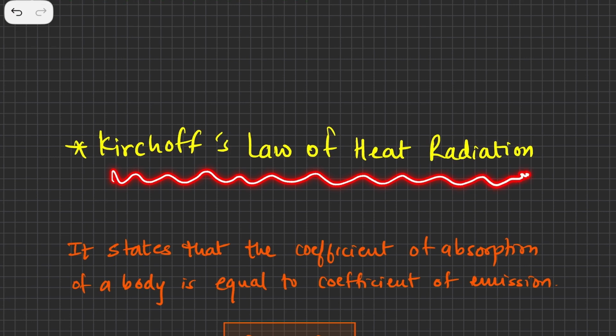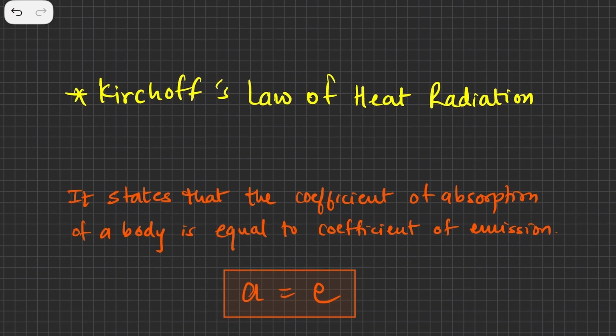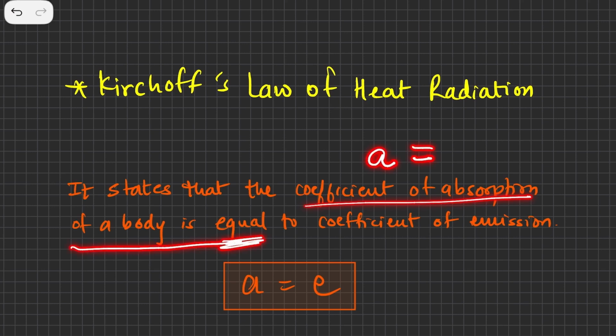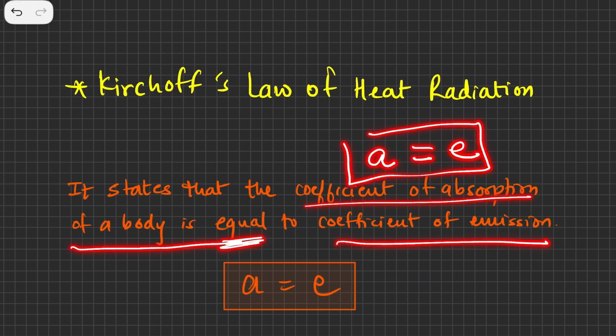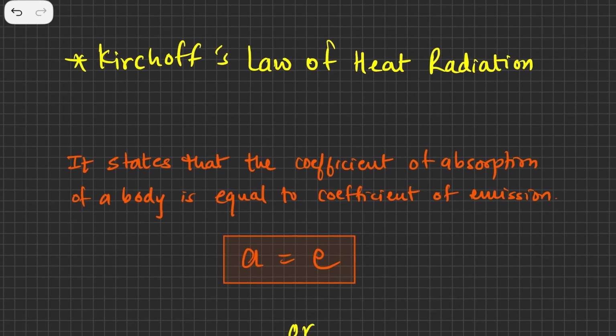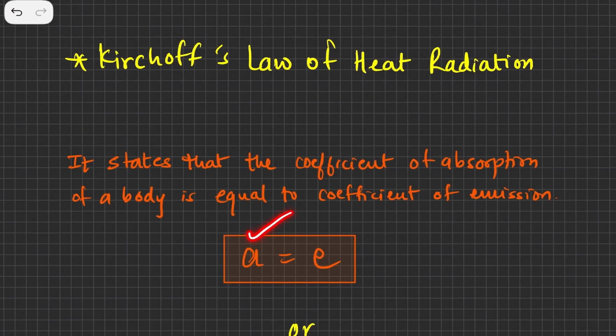Kirchhoff's law of heat radiation is written in two ways. The first one is pretty easy. It states that the coefficient of absorption, that is A, of a body is equal to the coefficient of emission, that is E. So a very simple law, that is A is equal to E. That's what Kirchhoff's law of heat radiation is. Coefficient of absorption is equal to coefficient of emission.